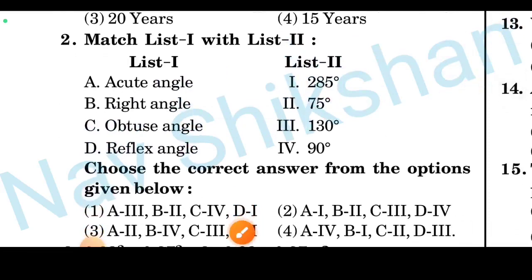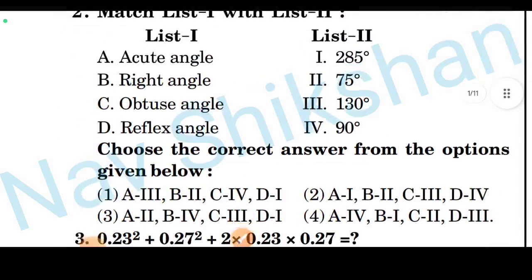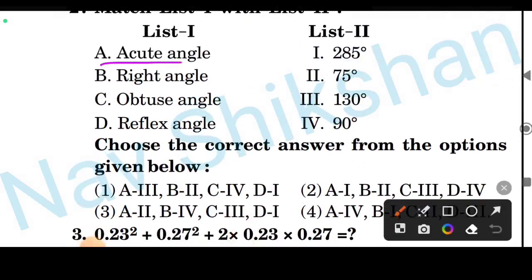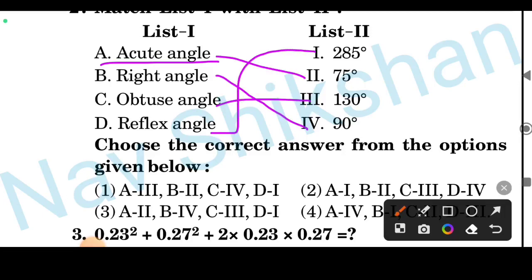In the second question, you have to just match the following for the angles given. As you know, an acute angle is the angle which is less than 90 degrees, so it is option 2. A right angle, as you know, is 90 degrees. An obtuse angle is less than 180 degrees, and a reflex angle is 285 degrees. So as per the question, option 3 is correct.